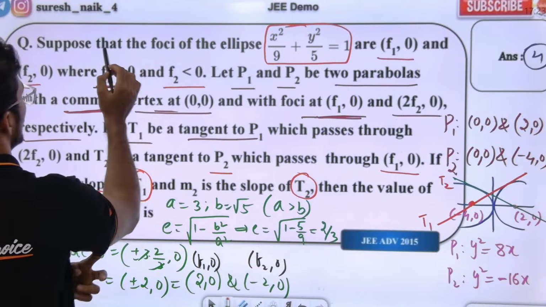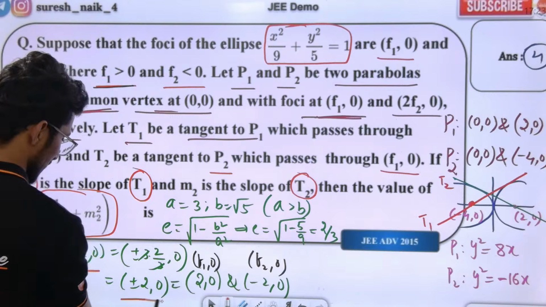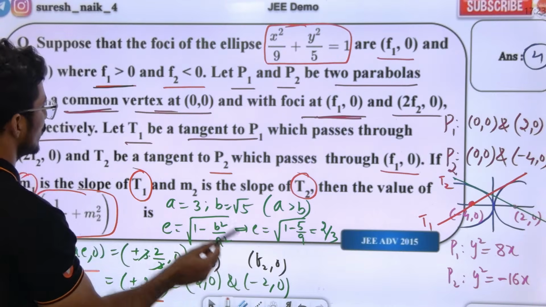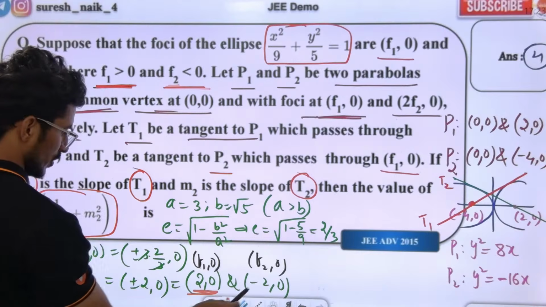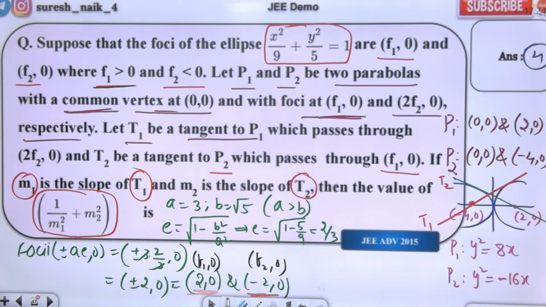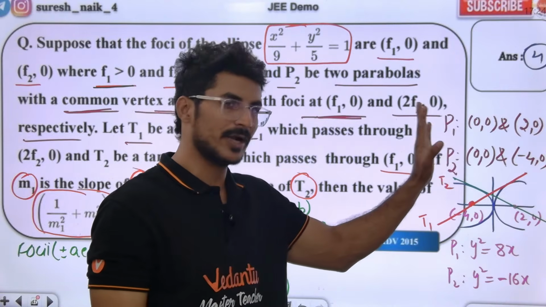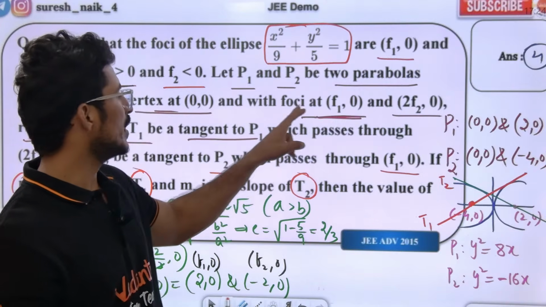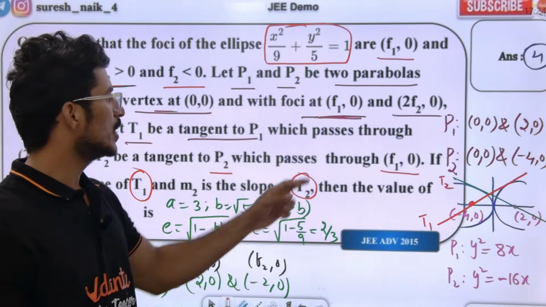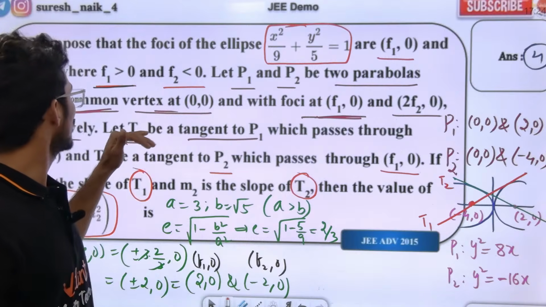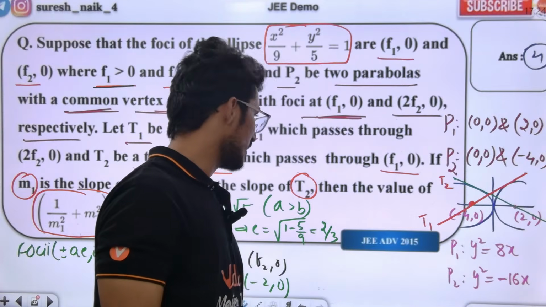Look, sir, suppose the foci of the ellipse are plus or minus a, 0. For us the foci came out as plus or minus 2, 0. Sir, which is f1 and which is f2? f1 should be positive and f2 should be negative. f1 positive is 2, 0, and f2 negative is minus 2, 0. Right? P1 and P2 are parabolas with a common vertex. There are two parabolas, and the vertex of P1 and P2 is 0, 0. The focus of P1 is f1, 0, which is 2, 0. The focus of P2 is 2f2, 0, so 2f2, 0 means minus 4, 0. So this is the parabola. Okay?